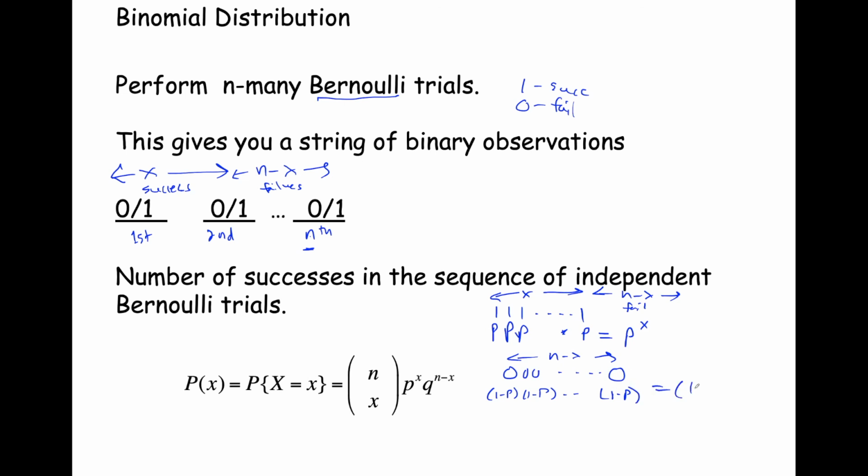That's just 1 minus p to the n minus x power. Or if you substitute 1 minus p as q, that's just q to the n minus x power. And so you put them all together: the number of arrangements you can have, n choose x, the probability associated with all the successes, p to the x, times the probability associated with all the fails, or the other alternative, that's q to the n minus x. And this is your probability mass function, the so-called binomial distribution.